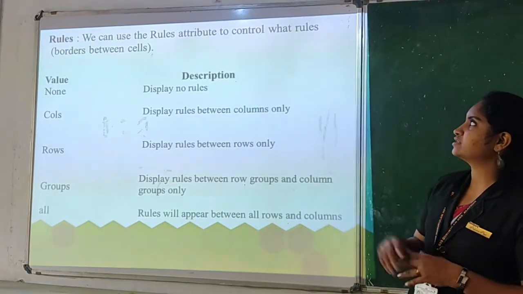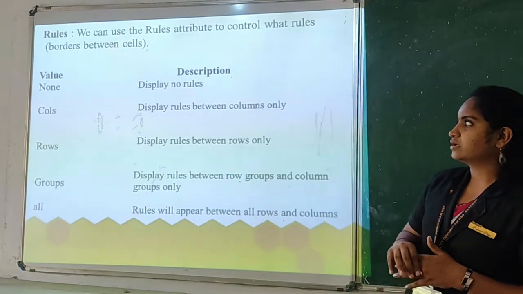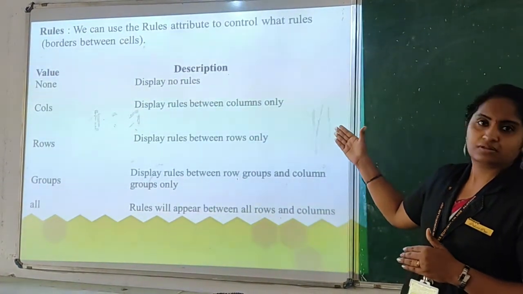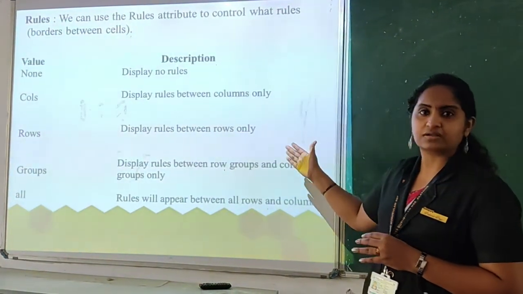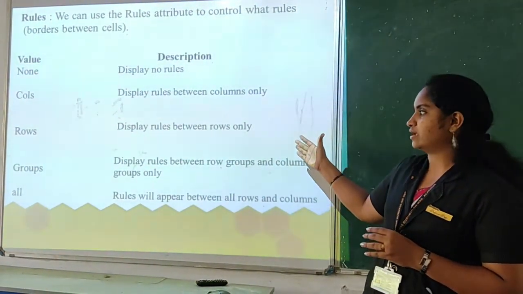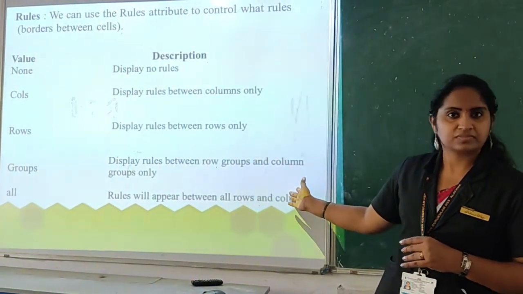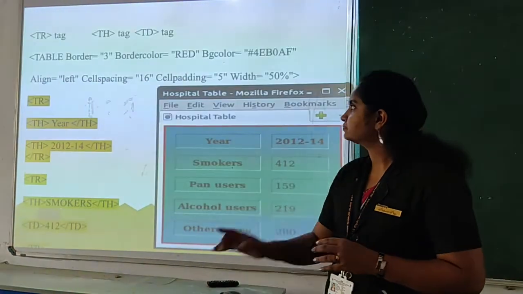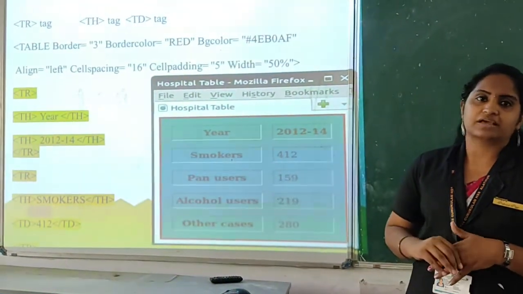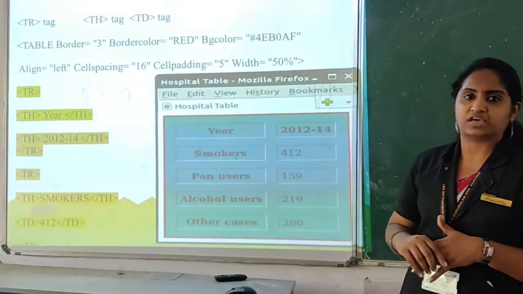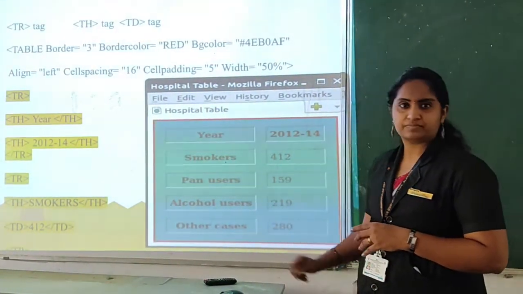We can use this attribute to control the rules. If it is columns, the rules are drawn between the columns. Rows means the rules are drawn between the rows. Like this you can include the rules, though generally we are not using them in a simple web page. Next are the main sub-tags we include in a table. TR denotes table row. Here it is a row, and these are the outline, that is the borders.